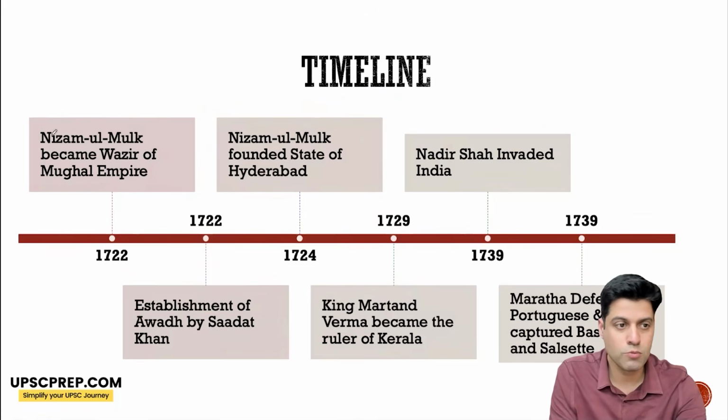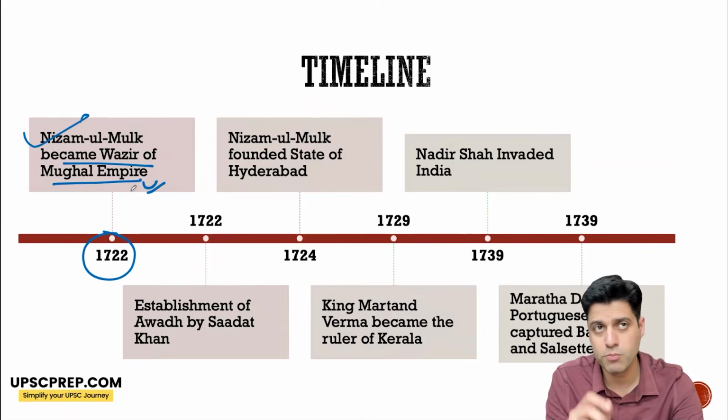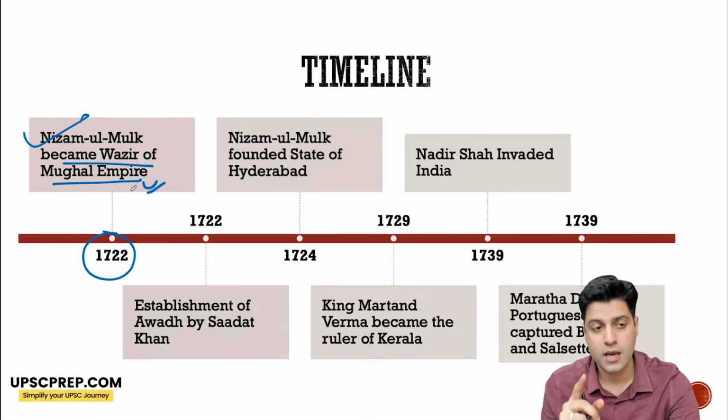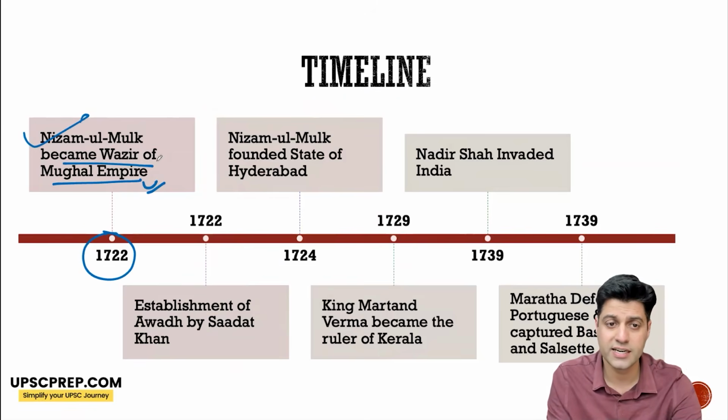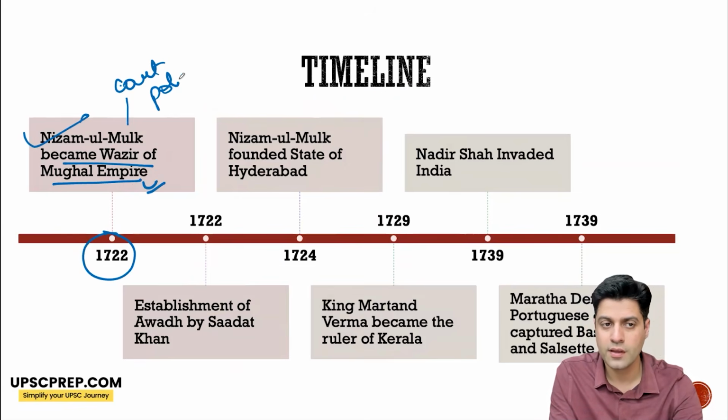So Nizamul Mulk in 1722 became Wazir of the Mughal Empire, and this is a very important phase. Nizamul Mulk became the Wazir, but then 2 years later, he realized that there is so much court politics going on, and it is better that I am independent.